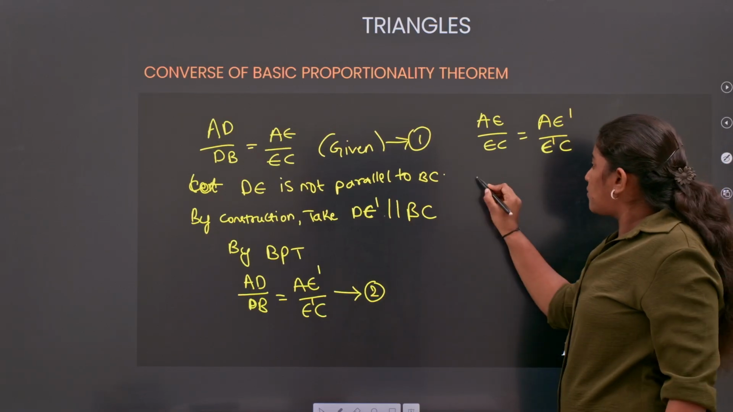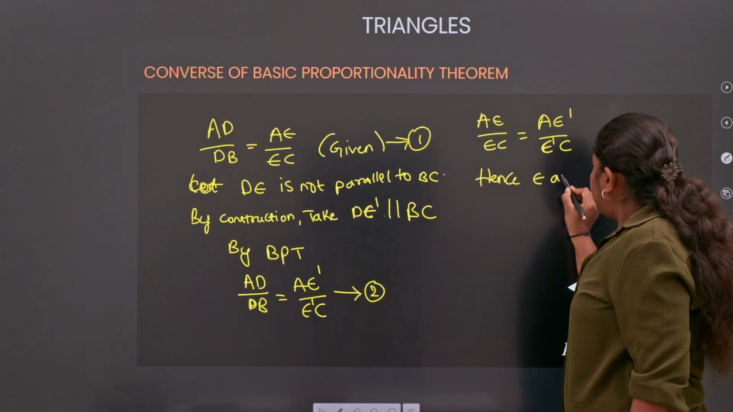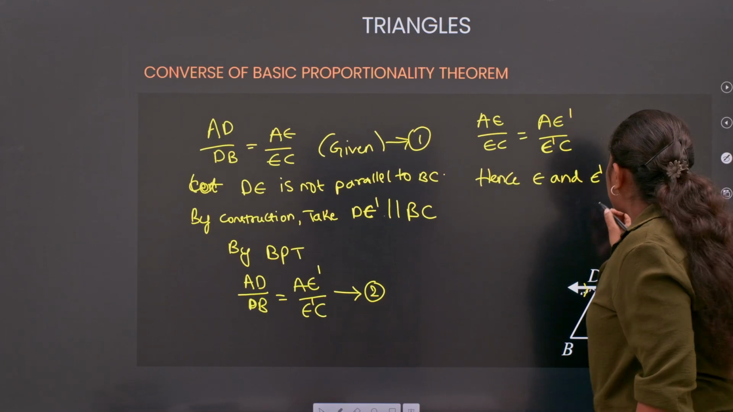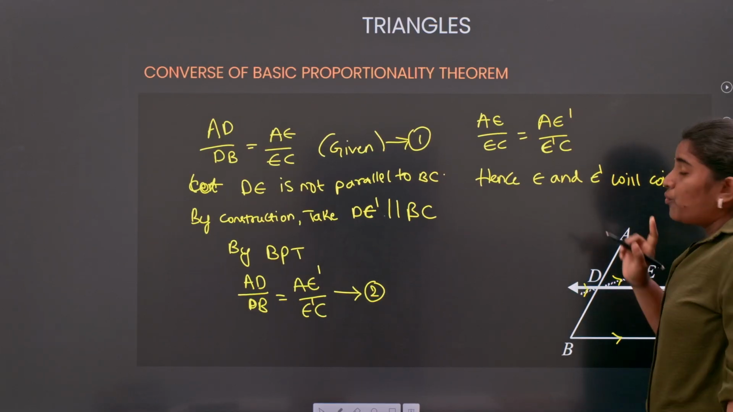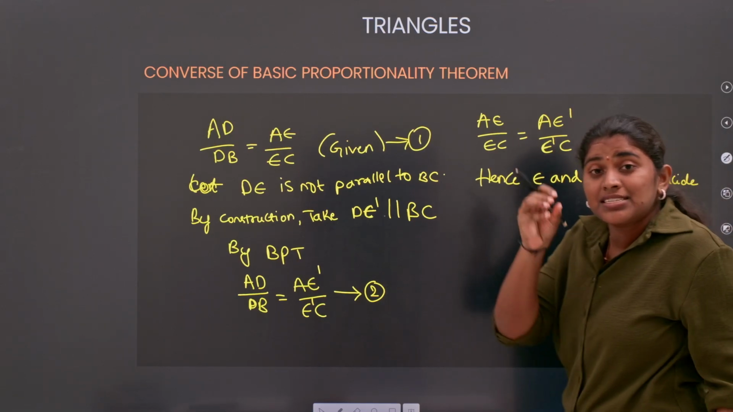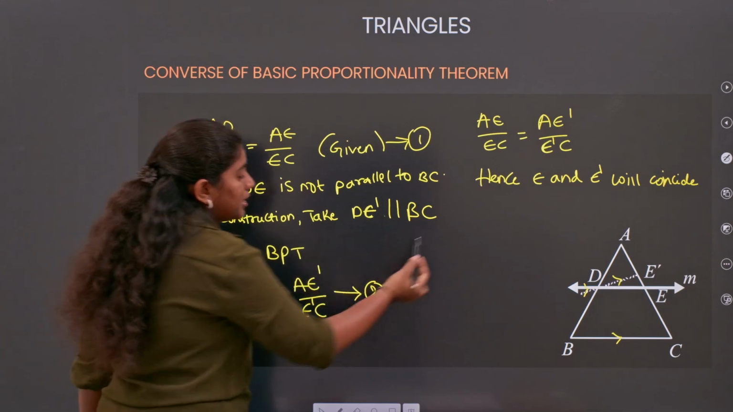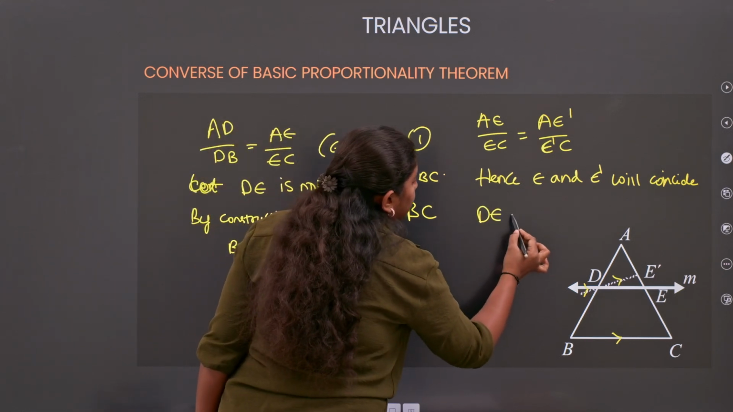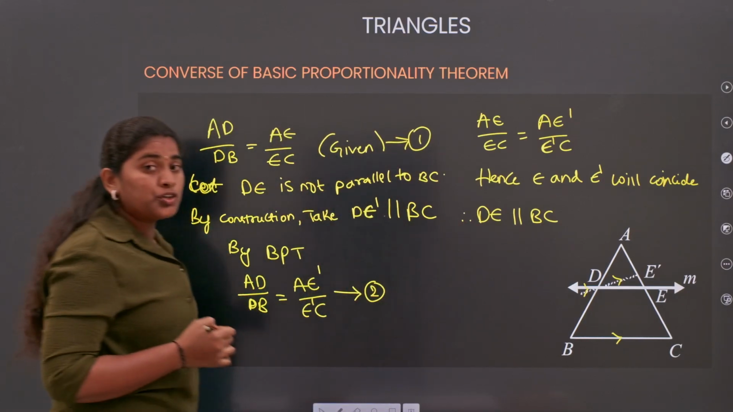Clear? So what we can say? Hence, E and E dash will coincide. They are the same point. So for that reason, we will have DE parallel to BC. Therefore DE is parallel to BC.